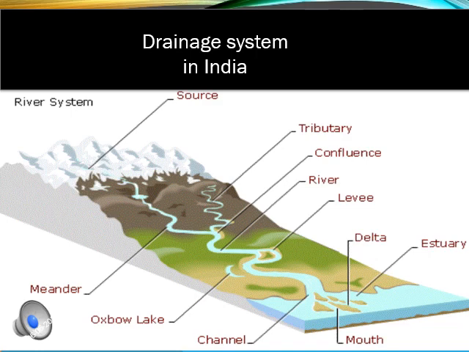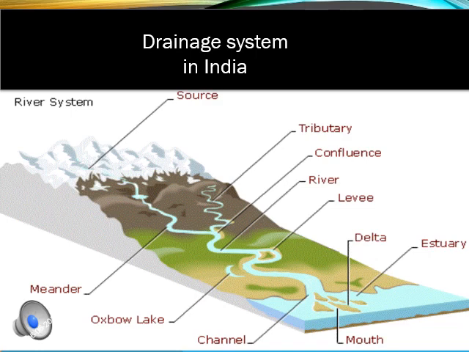Drainage system in India. Now here we are talking about the Himalayan rivers, how the Himalayan rivers are flowing from the Himalaya down towards the ocean, mixing into the ocean. In what way these rivers are moving and joining the oceanic delta. So let's see how it is moving. If there is a heavy rain in the Himalayan mountains, how does the river flow? It flows towards the complete area given after the Himalayan mountain,